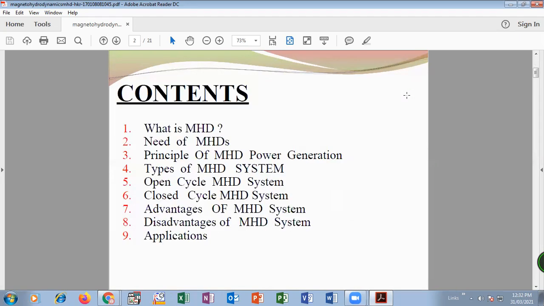So let's see the content. And what is the MHD? The need of MHD, principle of MHD power generation, types of MHD systems, which contain open cycle MHD and closed cycle MHD. Then advantages of MHD, that is magnetohydrodynamics. Then disadvantages and applications of that.